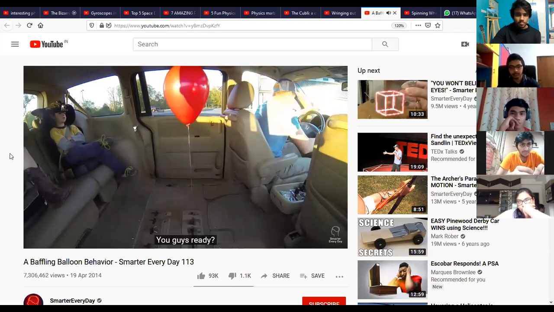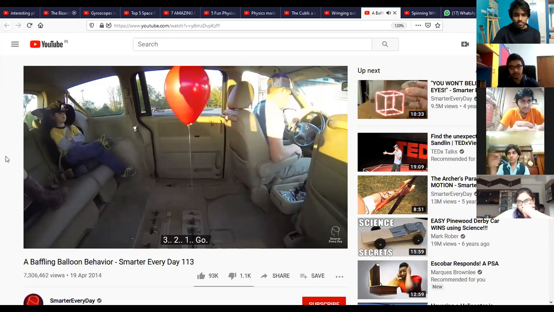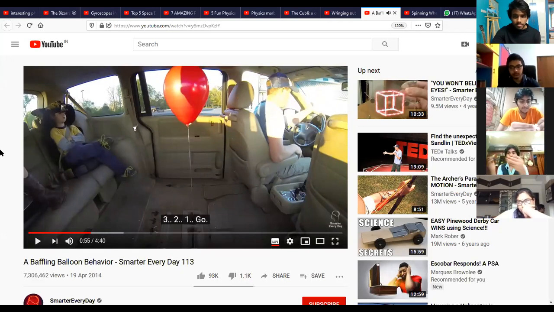You guys ready? When the car is moving forward, the friction on the tires is backwards. So the friction on the balloon string will be forward, helping it in its motion, something like that. If there is a pendulum hanging in the car, that will definitely go back. There is nothing wrong in that. But look at this specific case.